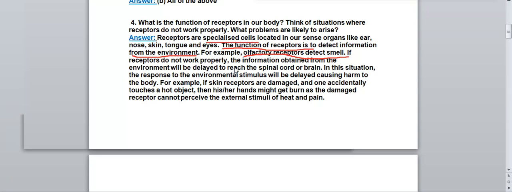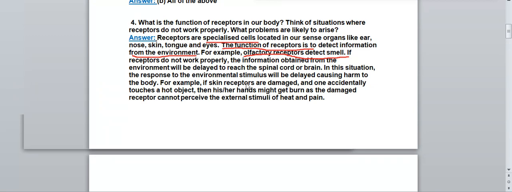Now we'll write the example. Olfactory receptors detect smell. If receptors do not work properly, the information obtained from the environment will be delayed to reach the spinal cord or brain. In that situation, what will happen? The response to the environmental stimulus will be delayed, causing harm to the body. Then no response will be given to the environmental stimulus and our body can get damaged or harmed.